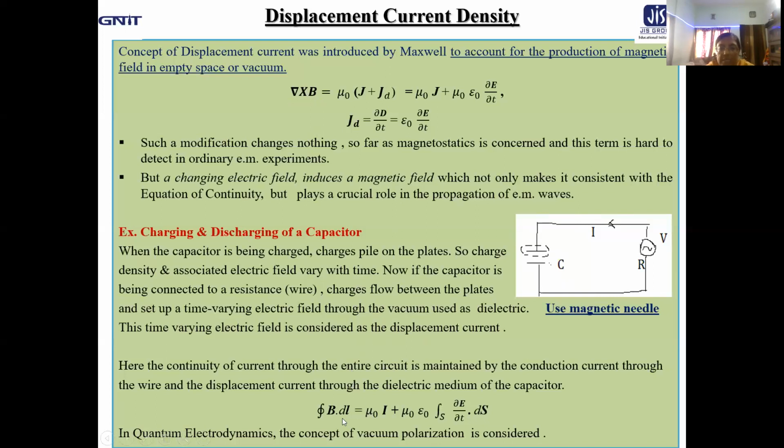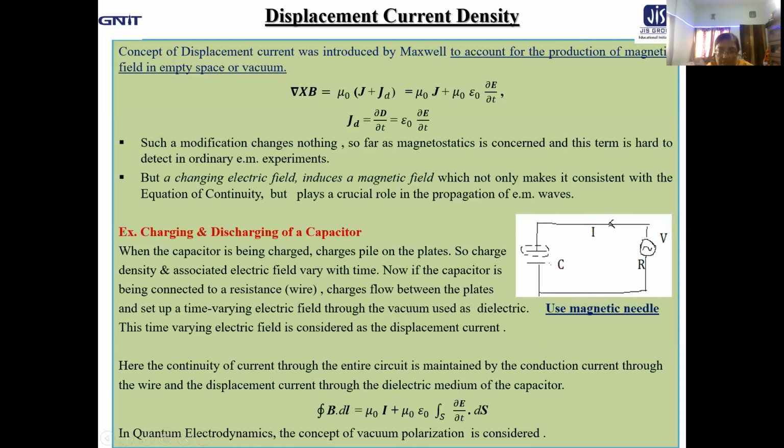That means the modified Ampere's law, which is the differential form, can be written in integral form as ∮B·dl = μ0 I, where μ0 I means μ0 ∫J·dS, that is the conduction current passing through the conducting wire, plus μ0 ε0 ∫(∂E/∂t)·dS, that is the displacement current due to the change of the electric field in the space between the capacitor plates.